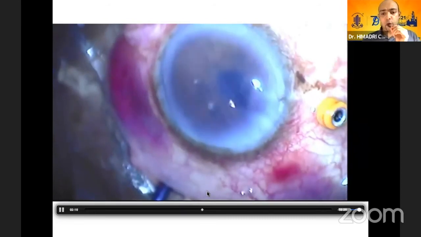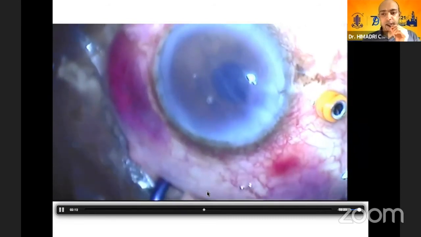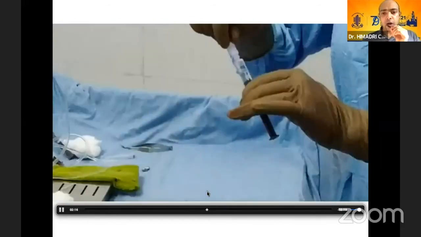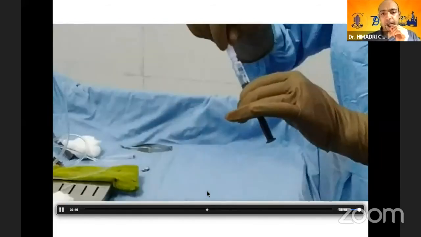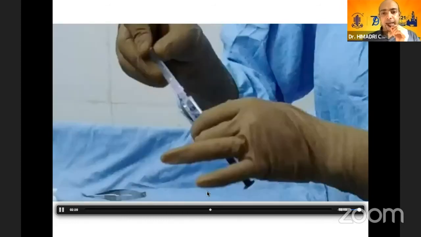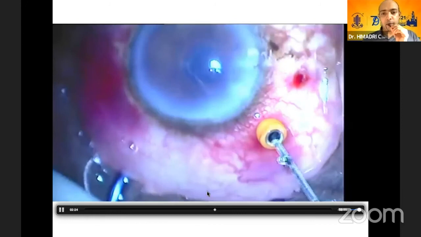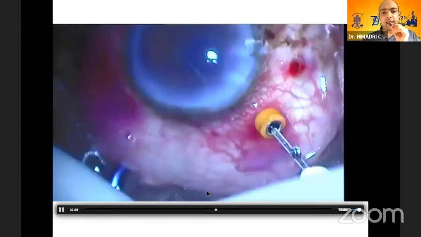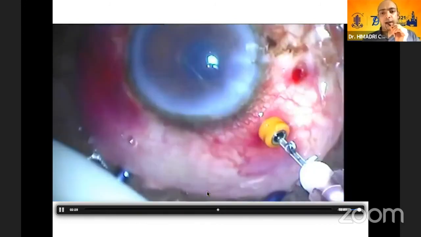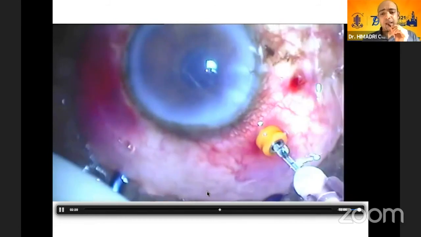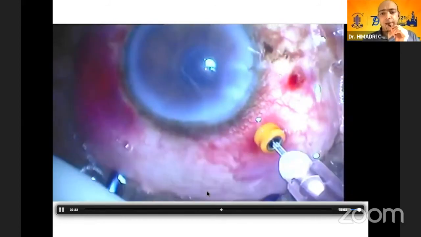Next, we go ahead with the intravitreal injections. Now, for intravitreal injections, we have to use separate needles. Also, the sample which we have collected needs to be capped and sent within half an hour for microbiological evaluation. The injections are done through the trocar in a drop-by-drop fashion, slowly into the vitreous cavity.